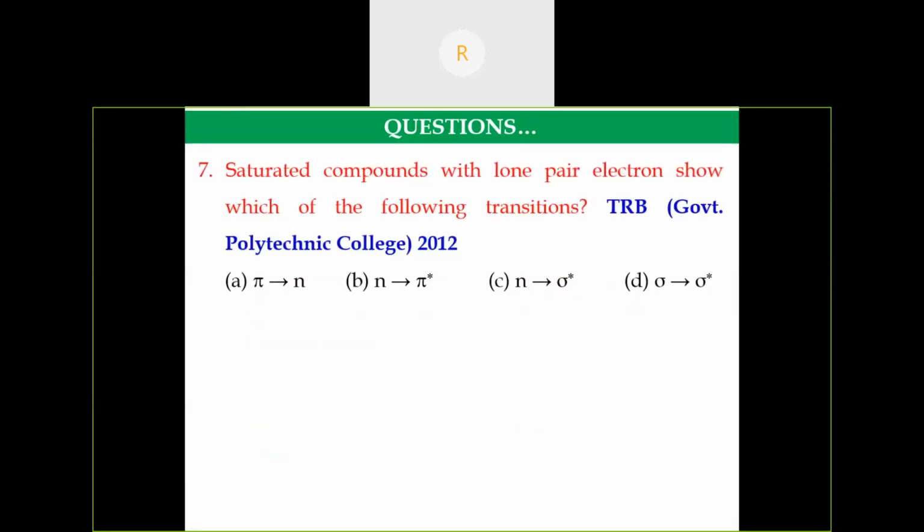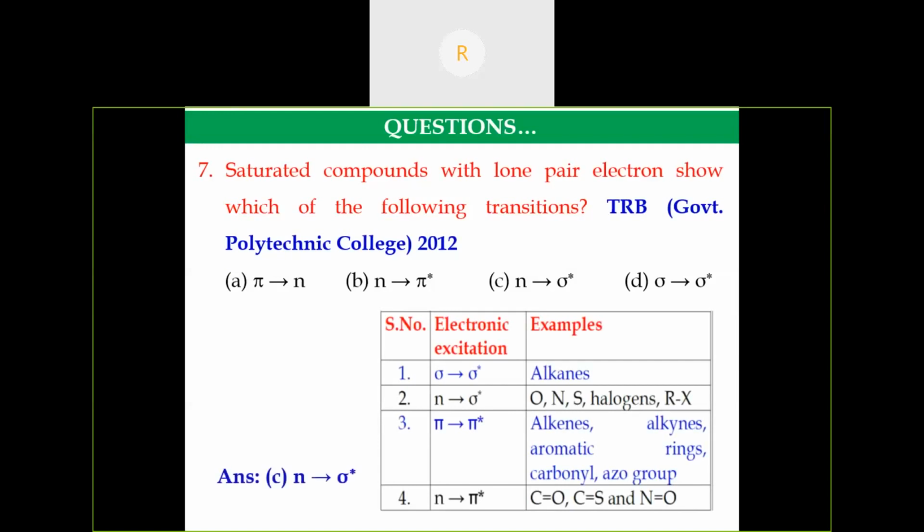Another question asked in TRB Government Polytechnic College in 2012. Saturated compounds with a lone pair of electrons show which of the following transitions? They have given saturated compounds, so it means only sigma bonds. With the lone pair of electrons, there might be some heteroatoms. So the possible transition is n to sigma star. n to pi star is not possible because it is a saturated compound. If it were unsaturated, a pi to pi star transition would also be possible, but they have given only a saturated compound with a lone pair. So only the n to sigma star transition is possible.